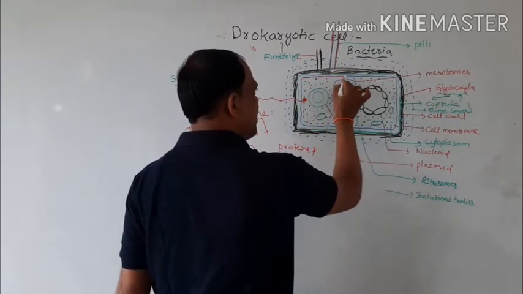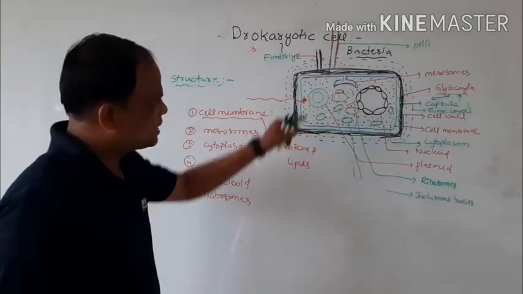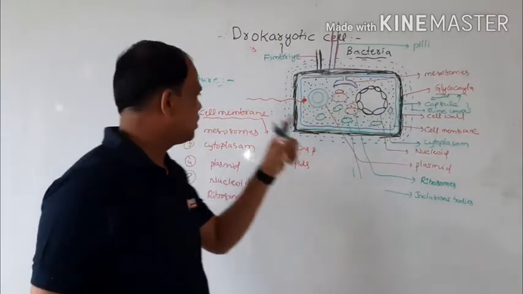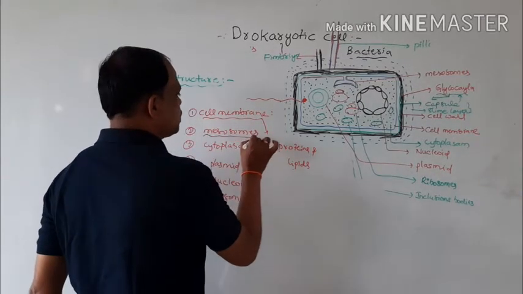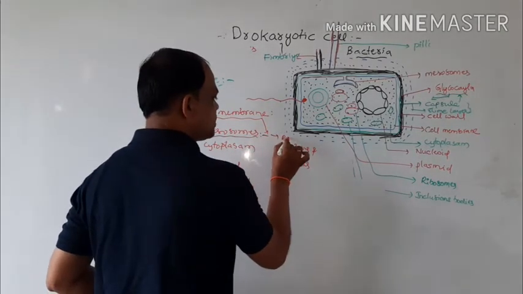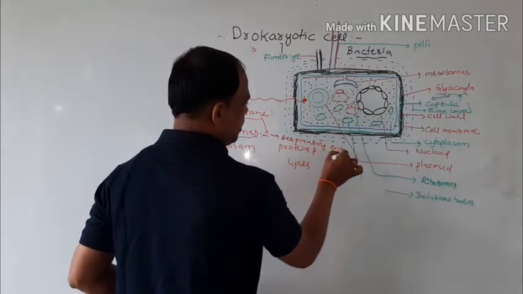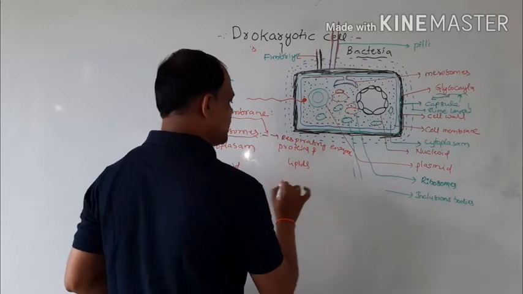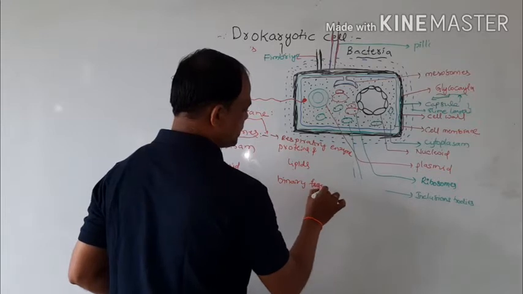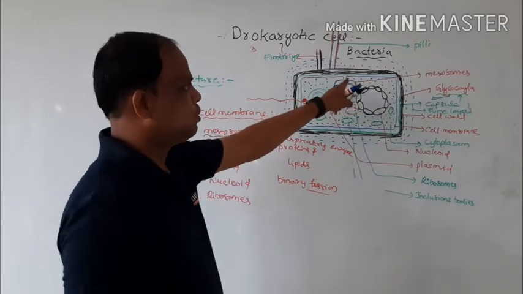The cell membrane undergoes a number of invaginations. Such small invaginations of the cell membrane are called mesosomes. This is the second part, the mesosomes. The mesosome function is that it stores respiratory enzymes, and it is used for binary fission. This is the mesosome particle.